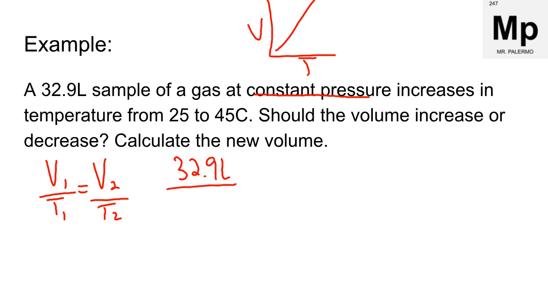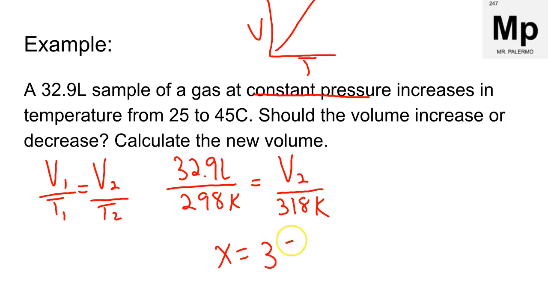Initial temperature is 25 Celsius, but I have to add 273 because we want it in Kelvin, so that's 298. And then we're solving for V2, our new volume. And again, we're going to convert our 45 Celsius to Kelvin, which is 318. These are both Kelvin. Cross multiply. And we get an answer of 35, and our volume is going to be liters, so 35 liters.